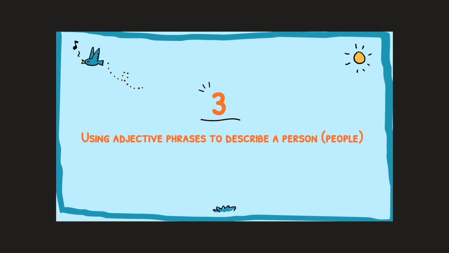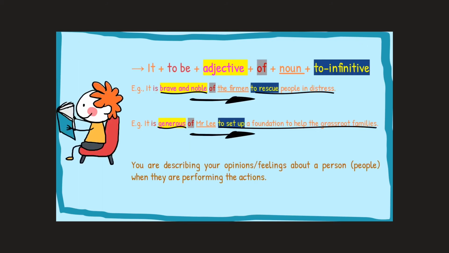Third and final pattern that I'm going to teach you today is we are using adjective phrases to describe a person or a group of people. It consists of 6 parts. As I've mentioned earlier, the first 3 parts are the same. So we have it, to be, and adjective. The fourth part starts differently.